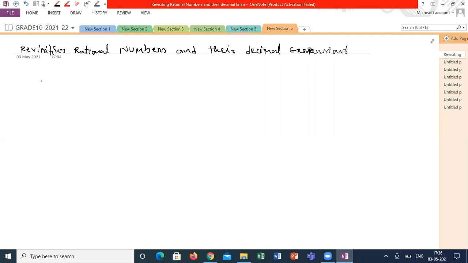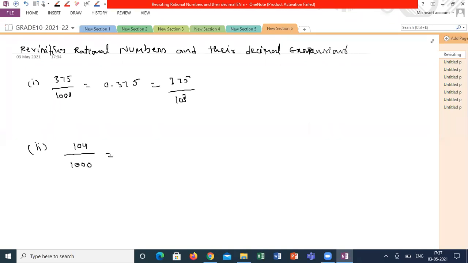Suppose I ask you to convert 375 by 1000 into decimal expansion. This can be written as 0.375 or 375 by 10 cube. Correct? What about 104 by 1000?